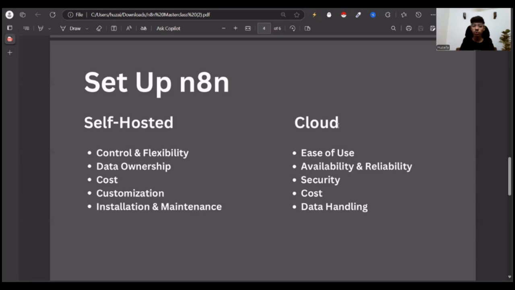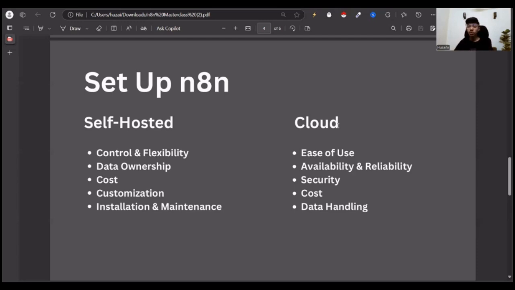They more often require self-hosting, because when you're using the cloud, a third party is involved and will have access to your data. So you won't have full ownership of your data, on your server.